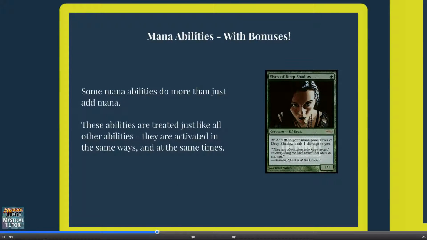Some mana abilities have additional effects. Take Elves of Deep Shadow for instance. Its mana ability reads, add black to your mana pool. Elves of Deep Shadow deals 1 damage to you. Well, this ability is an activated ability that produces mana and doesn't target, so it's definitely a mana ability. There are also some that make players draw cards, like Chromatic Sphere, or cause cards to move zones, like Deranged Assistant. All of these mana abilities are treated just the same as other mana abilities. They resolve in the same way and can be activated at the same times.